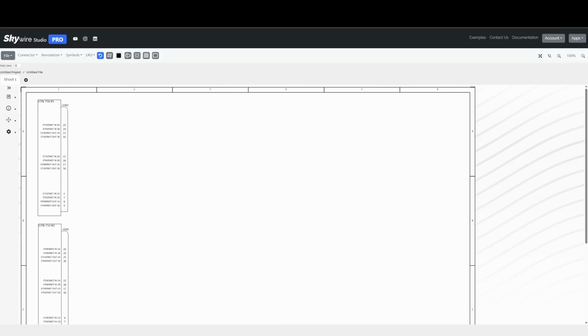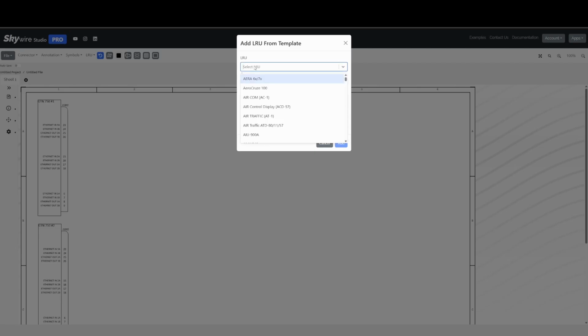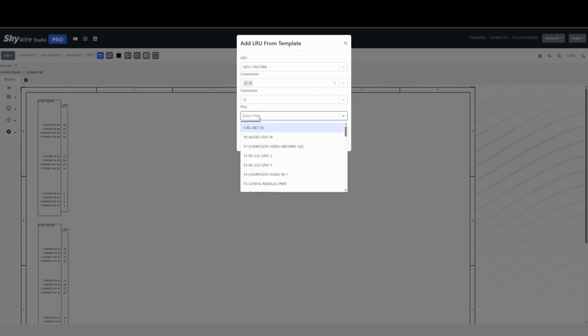Now, like I said, we also have the GDU. Let's go ahead and find the GDU that we'll be using. It'll be the 1060, and if we recall, the HSDB is on jack 2 of the 1060. Again, let's filter down by Ethernet. We'll want to use the Ethernet ports 1 through 4.